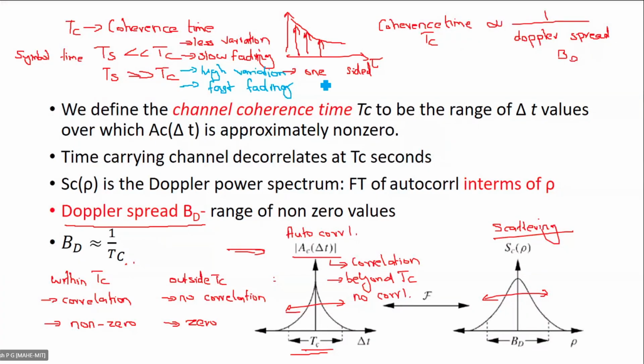If the symbol time is lesser than the coherence time, then we can say that the channel is slow fading. Or if Ts is greater than Tc, we can say that the channel is varying fast, or that we are experiencing fast fading.